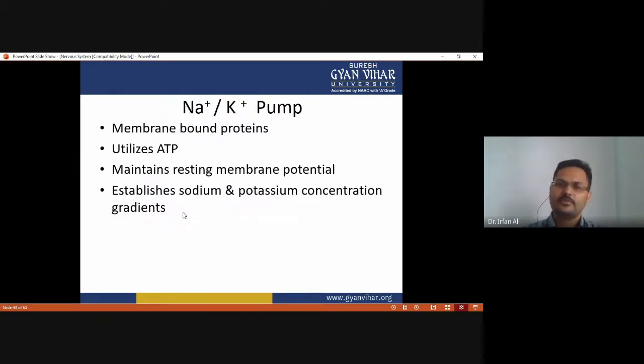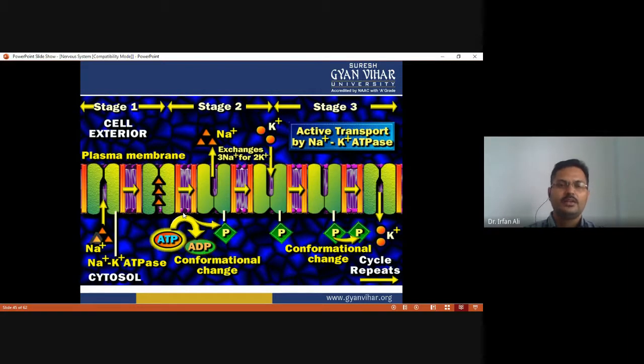Here the sodium potassium pump also has to work. It is a membrane-bound protein that utilizes ATP and maintains the resting membrane potential along the neuron, and it establishes the sodium and potassium concentration gradient, so that the resting membrane potential is established. In this way, we see how the action potential is initiated.